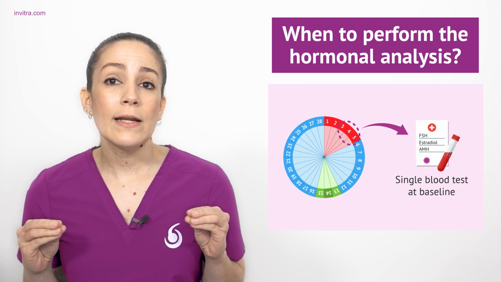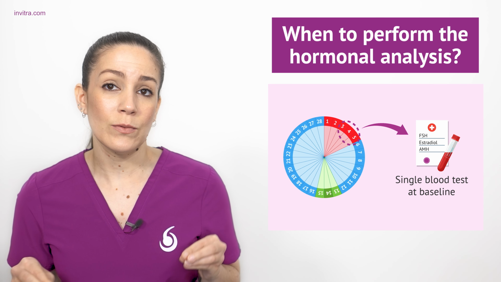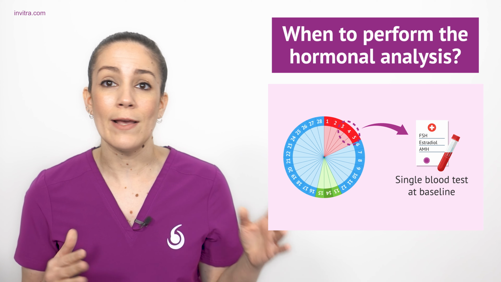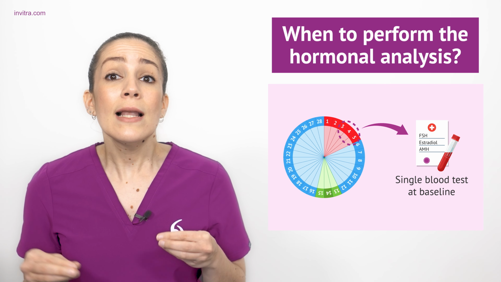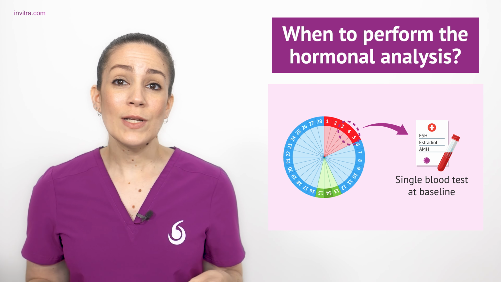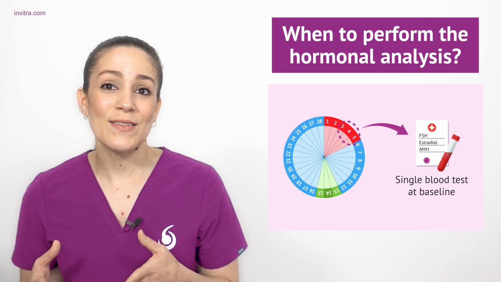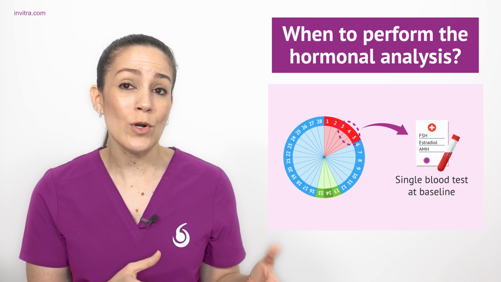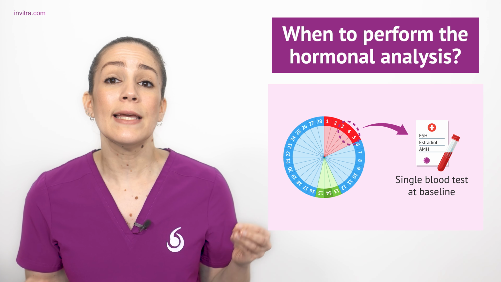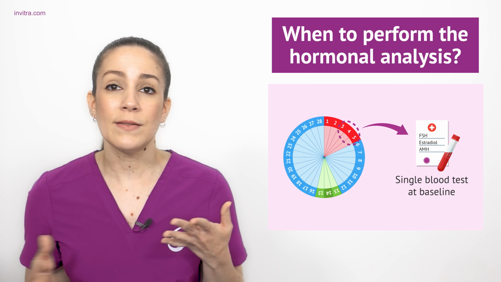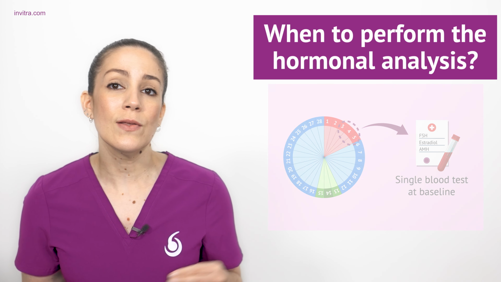However, it should be noted that, especially before assisted reproduction treatment, other hormones are also taken into consideration and assessed, such as FSH and estradiol, both of which must be analyzed under baseline conditions. For all these reasons, it is more practical and convenient to measure the anti-Müllerian hormone together with these other hormones in a single blood test at baseline conditions. These are the first days of the menstrual cycle, between 3 and 5 days after the onset of menstruation.